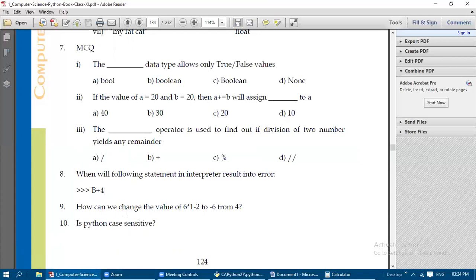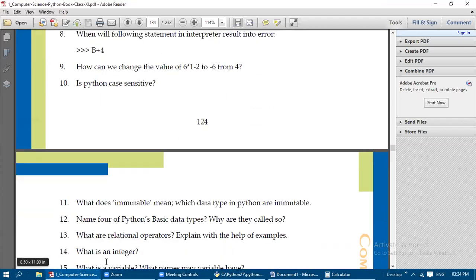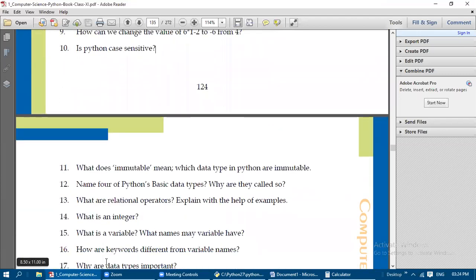Okay, next question, ninth one: how can we change the value of 6 star 1 minus 2 to minus 6 from 4? Okay, how can we change the value of 6 multiplication 1 minus 2 to minus 6 from 4? So when will it give minus 4 instead of 4? Okay, and then is Python case sensitive or not? Yes or no, you need to say. Okay, and only 10 questions you complete here, only up to 10.